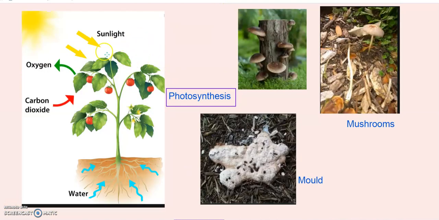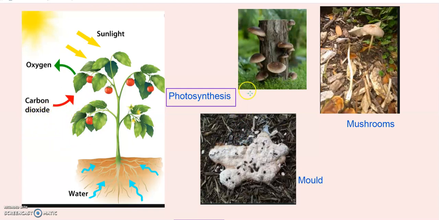As we know, children, plants make their own food. Do you know how they make their own food? Yes, using air, sunlight and water, plants make their own food. What is this process called? So, this process is called photosynthesis. And plants release oxygen for us to breathe, and they take in carbon dioxide.